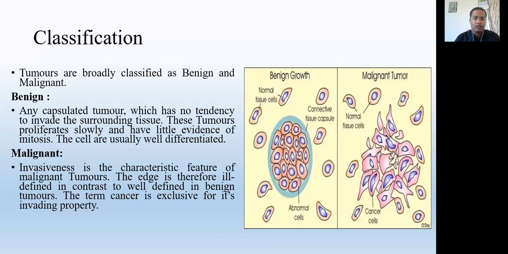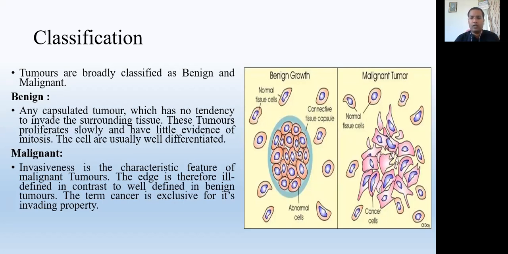Understand? So the benign tumor is usually encapsulated, like a lipoma. A lipoma is also a type of tumor, but it is always capsulated. It is slow growing and always limited to a particular space. That's why it's not harming and not spreading to other organs. But the malignant tumor has no covering, so there is no control.